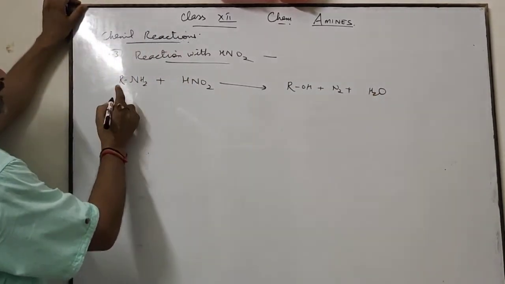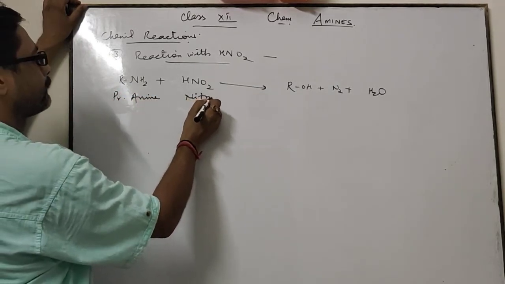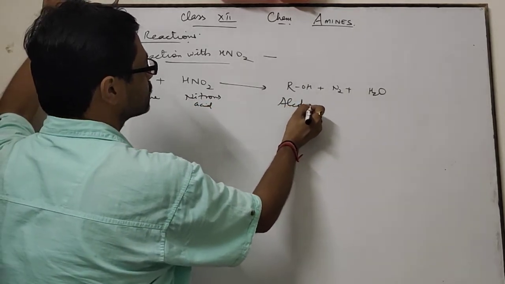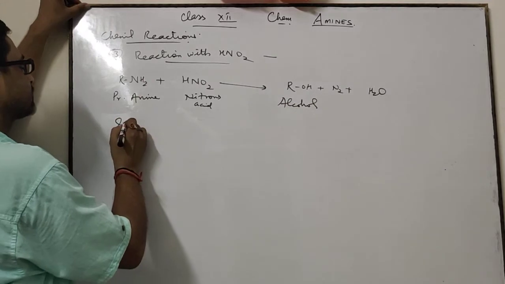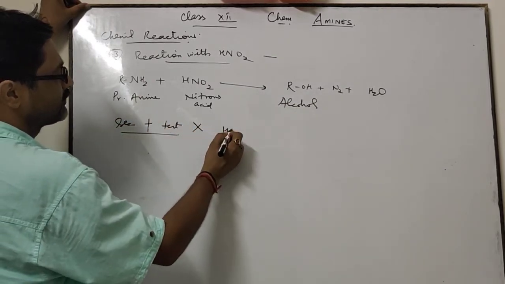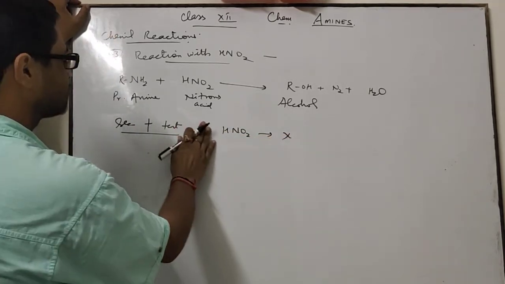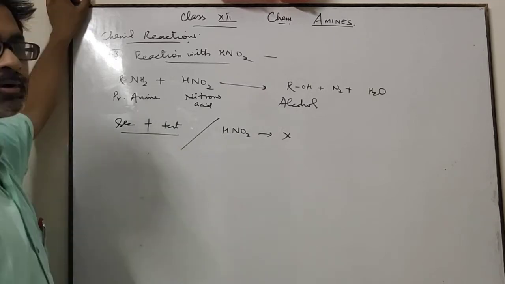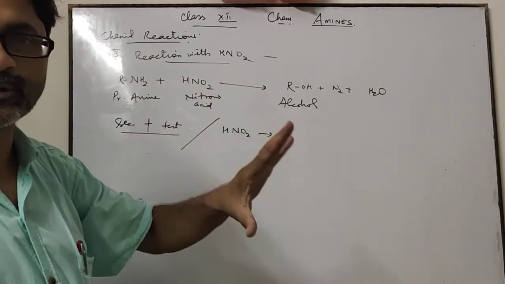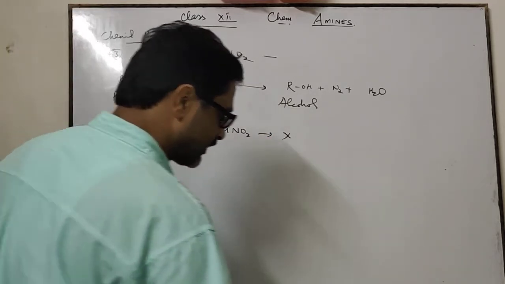Means primary amines on reaction with nitrous acid give alcohol and nitrogen gas is released. Secondary and tertiary amines do not react with nitrous acid. Means by using this reaction, we can also identify primary, secondary, and tertiary amines.